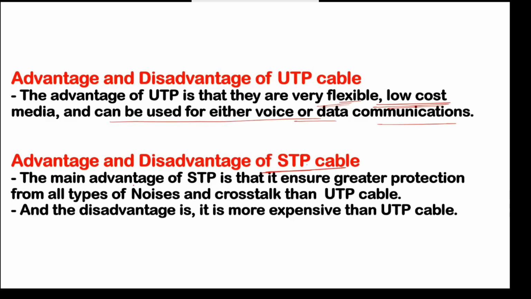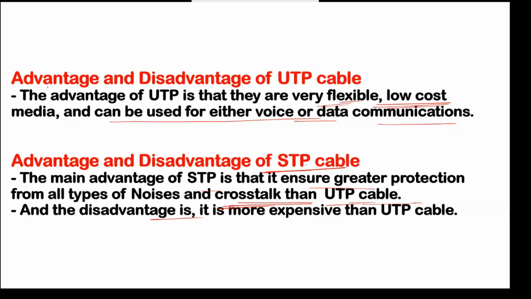And the advantage and disadvantage of STP. The main advantage of STP is that it ensures greater protection from all types of noise and crosstalk, because here the shield is available. By that shield, there is less chance of crosstalk than with UTP cable. And the disadvantage is that it is more expensive than UTP. Right, so this is the comparison between UTP and STP.